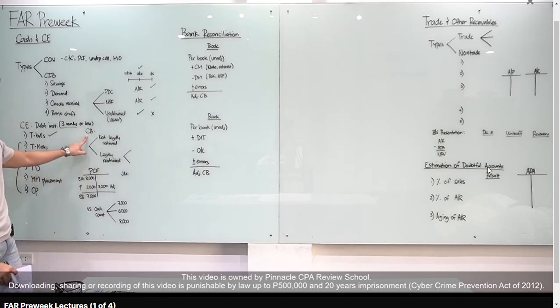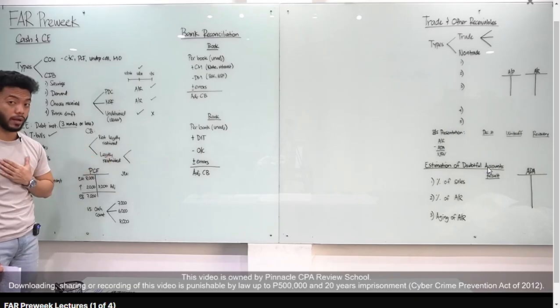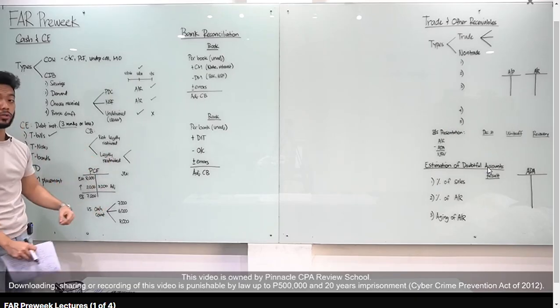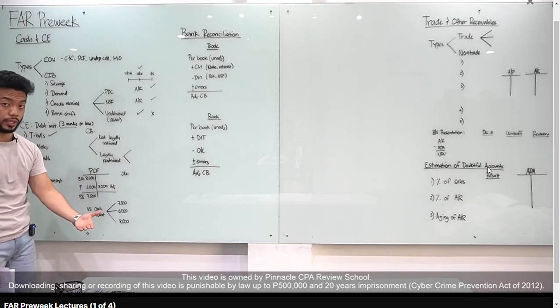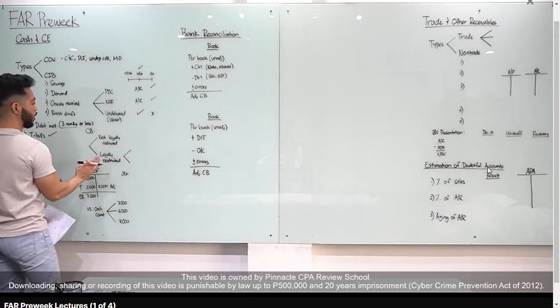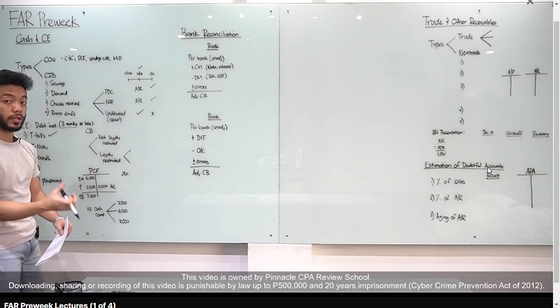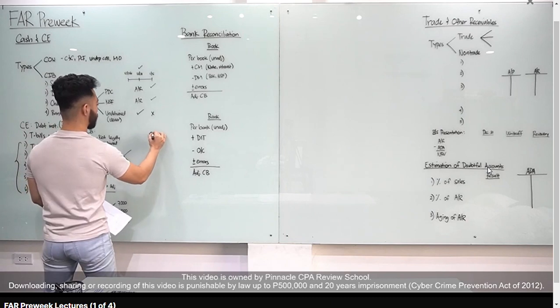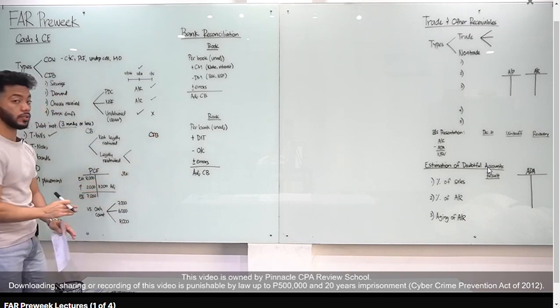Let's go to compensating balance. Kapag nag-loan tayo sa bank, may maintaining balance tayo doon. Ang tawag doon, compensating balance. Parang security ng loan yan. Right? Ano yung classification niyan? Tingnan mo muna. If it's not legally restricted, ibig sabihin pwede natin i-withdraw anytime, it is considered as cash in bank. Kapag legally restricted, hindi natin mawi-withdraw.